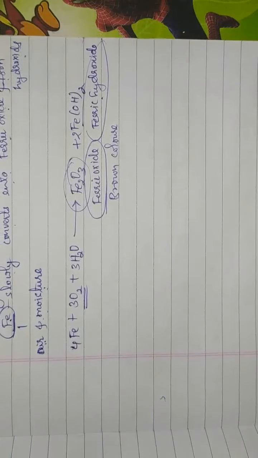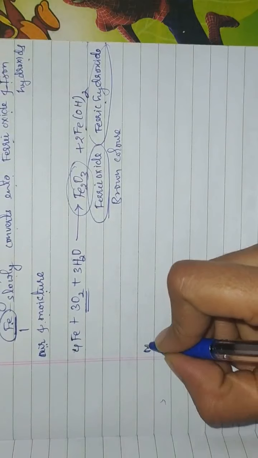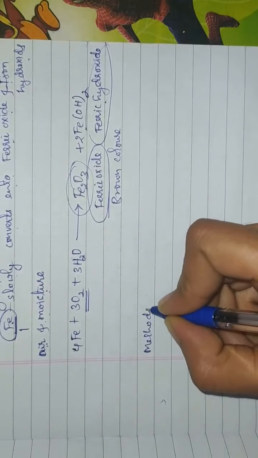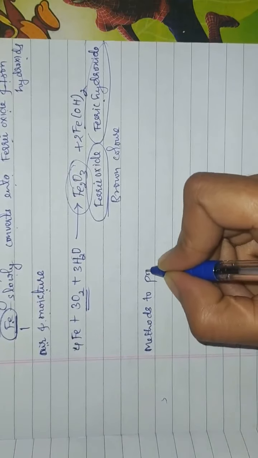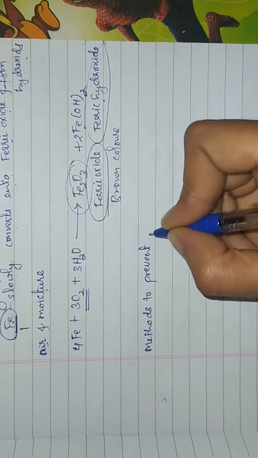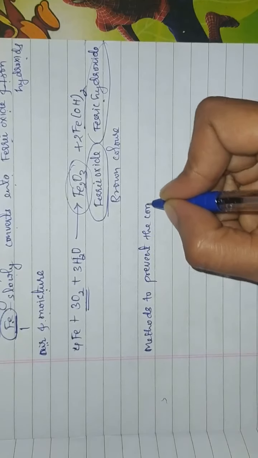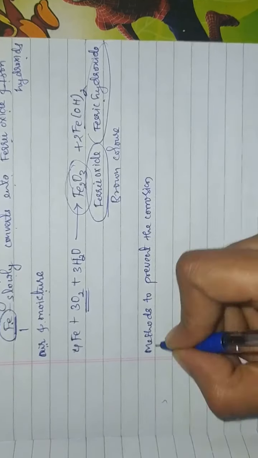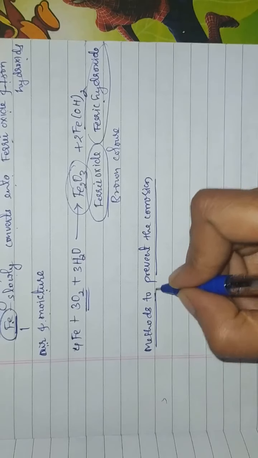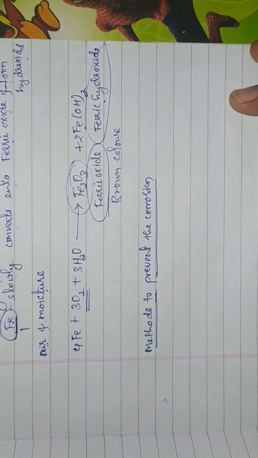There are several methods to prevent the corrosion. Actually, why we have to prevent the corrosion? See, in our day-to-day life, whatever the things we use, most of them are made up of metals.